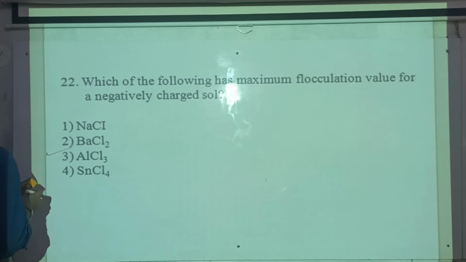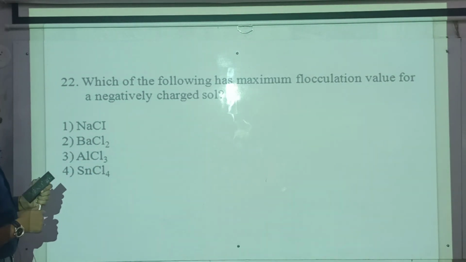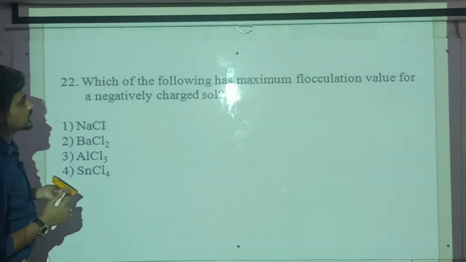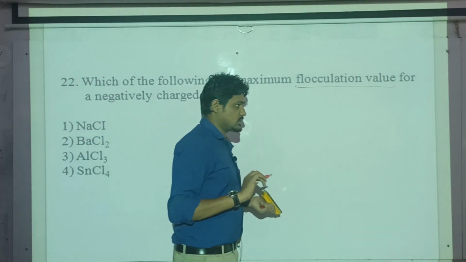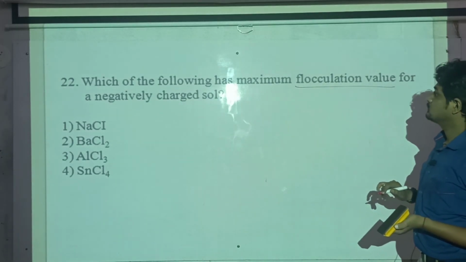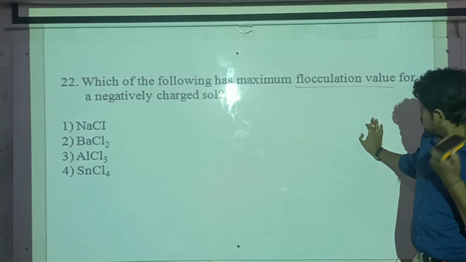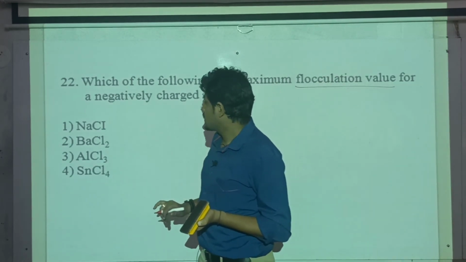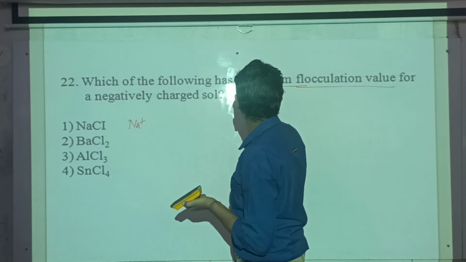Next question, question number 22. Which of the following has maximum flocculation value for a negatively charged salt? What is meant by flocculation value? The minimum amount of millimoles, the minimum amount of the electrolyte required. That we have to see now. Among these, Na plus maximum. They have asked maximum.